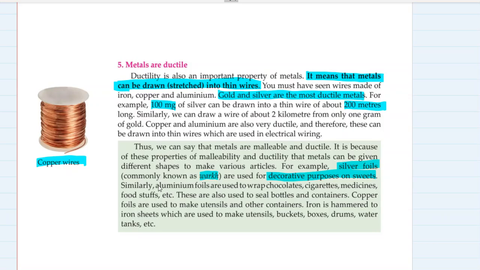Similarly, aluminum foils are used for wrapping chocolates, cigarettes, medicines, foodstuffs, etc. These are also used to seal bottles and containers. Copper foils are used to make utensils and other containers. Iron is hammered into iron sheets which are used to make utensils, buckets, boxes, drums, water tanks, etc.